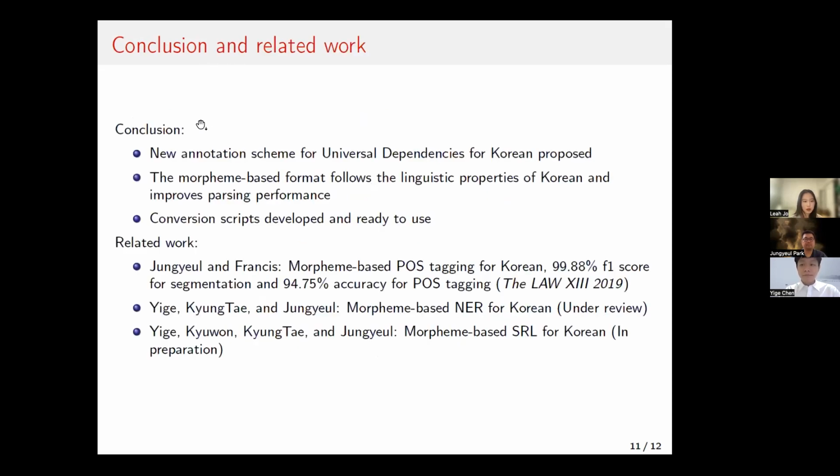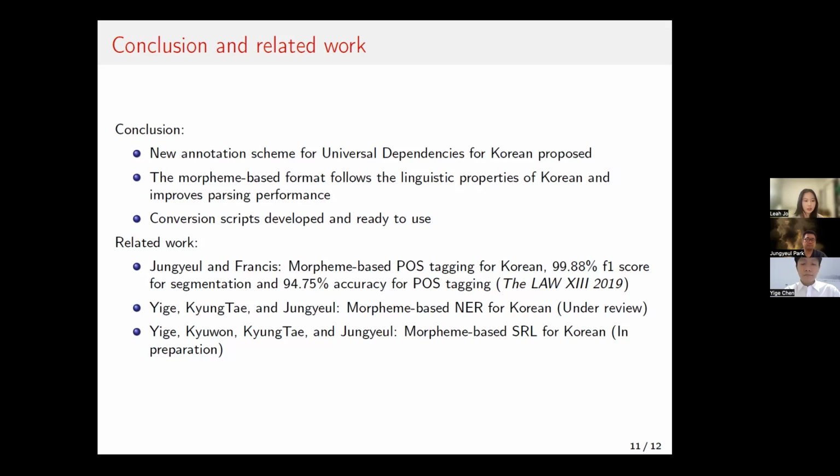For the conclusion, in our paper we proposed a new annotation scheme for Universal Dependencies for Korean. The morpheme-based format follows the linguistic properties of Korean and improves our parsing performance. The conversion scripts are developed, and the dataset is also ready to use on our GitHub.